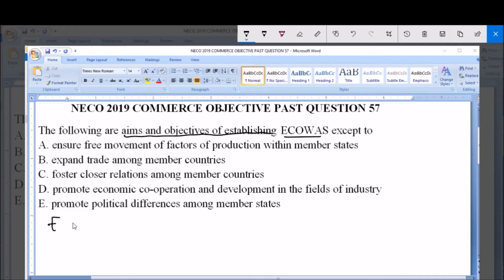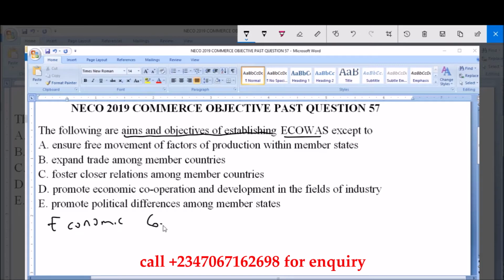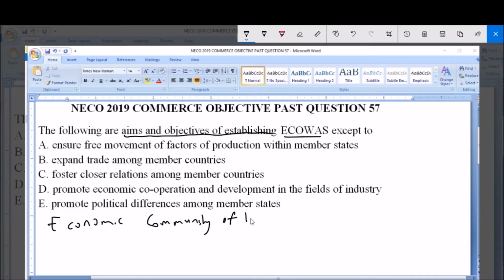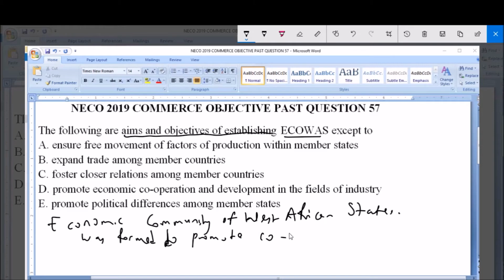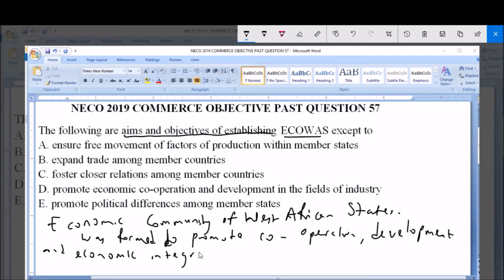Now, Ecowas stands for the Economic Community of West African States, and it was formed to promote cooperation, development, and economic integration of the West African sub-region.